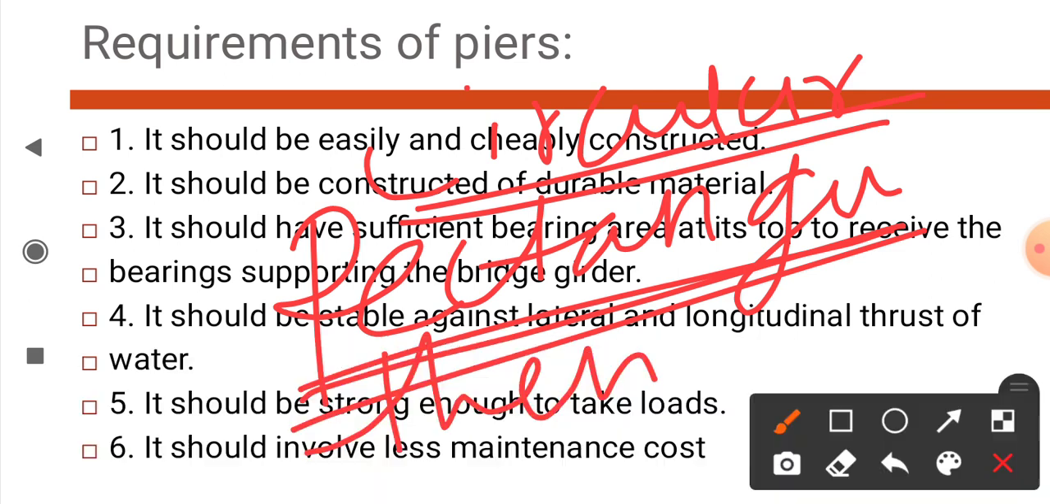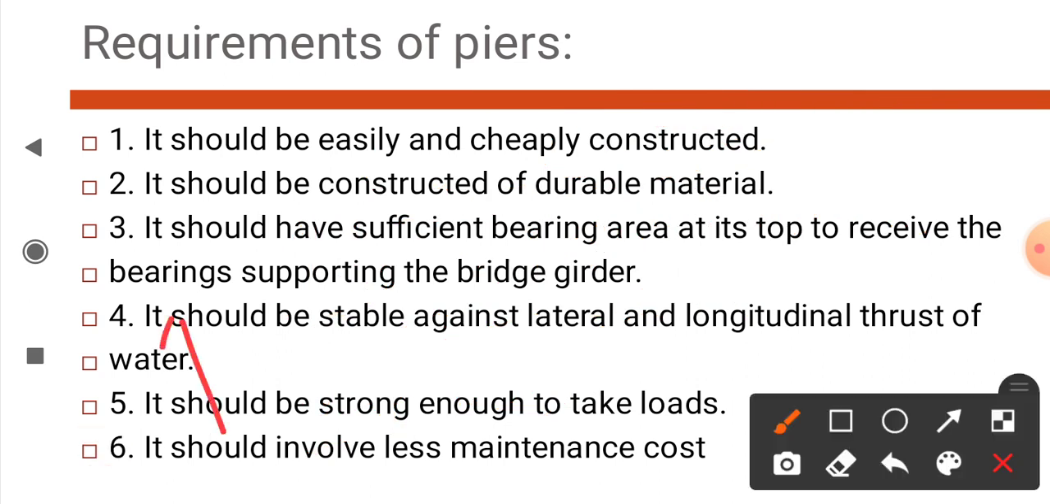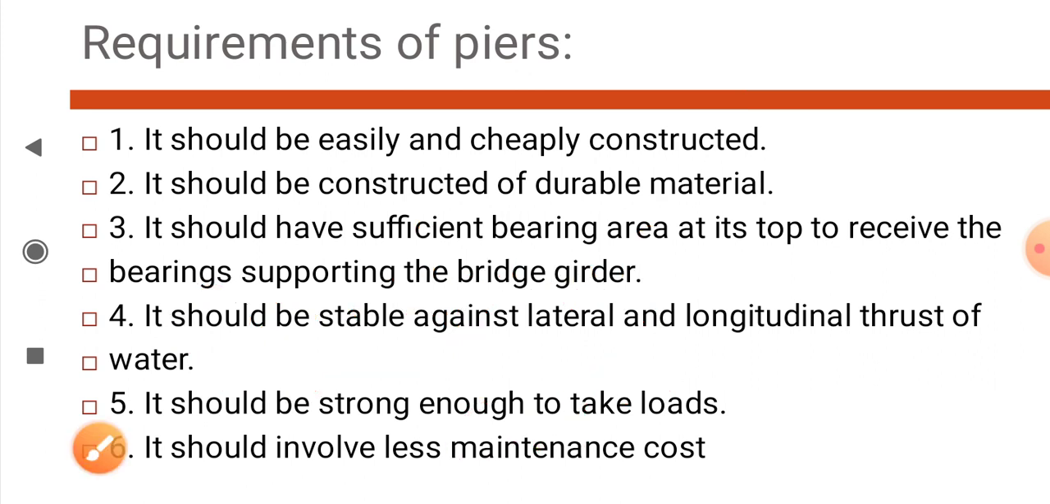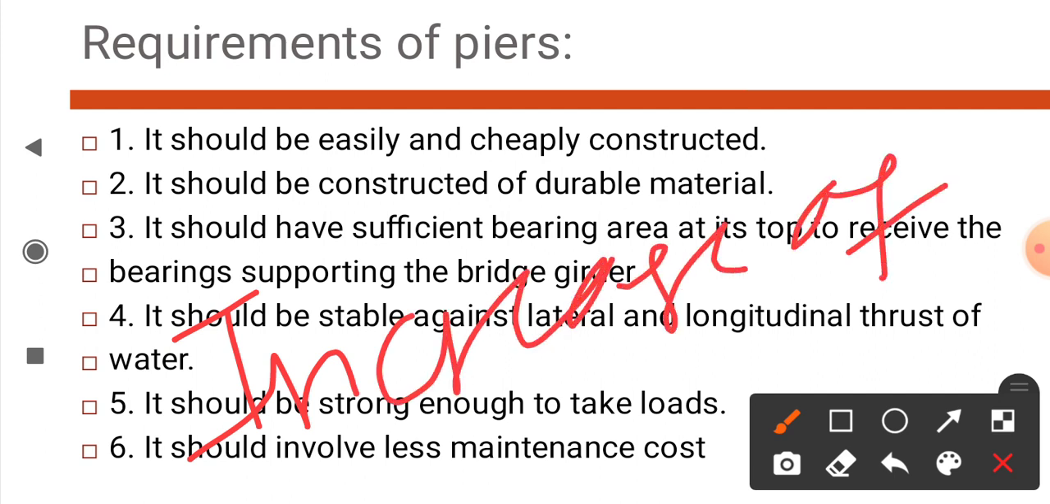So due to this, the design or construction of a rectangular pier is simple or easier as compared to circular piers. Next point, piers should be constructed of durable material. To increase the life of the pier, durable material should be used.